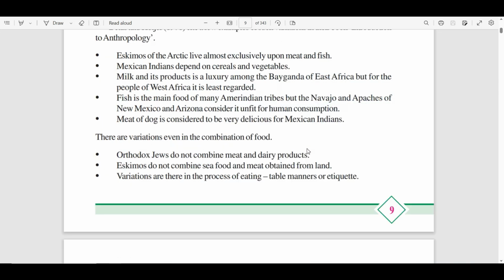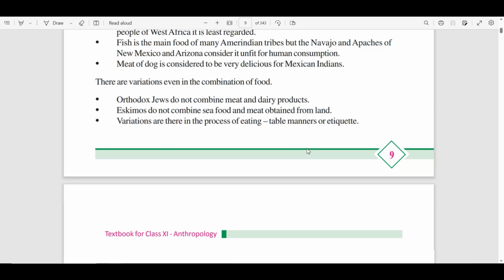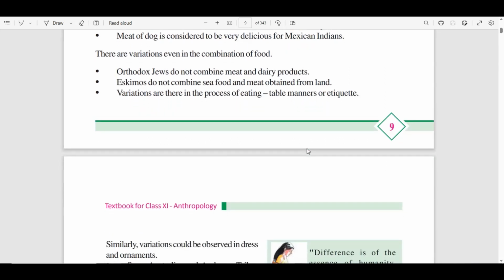The Eskimos of the Arctic live almost exclusively upon meat and fish. Mexican Indians depend on cereal and vegetables. Milk and egg products are a luxury among the Baganda of East Africa, but for the people of West Africa they are least regarded. Fish is the main food of many American tribes, but the Navajo and the Apaches of New Mexico and Arizona consider it unfit for human consumption. The meat of dog is considered very delicious by Mexican Indians.